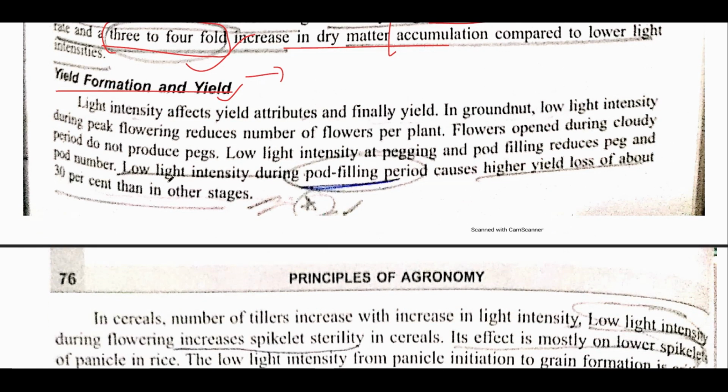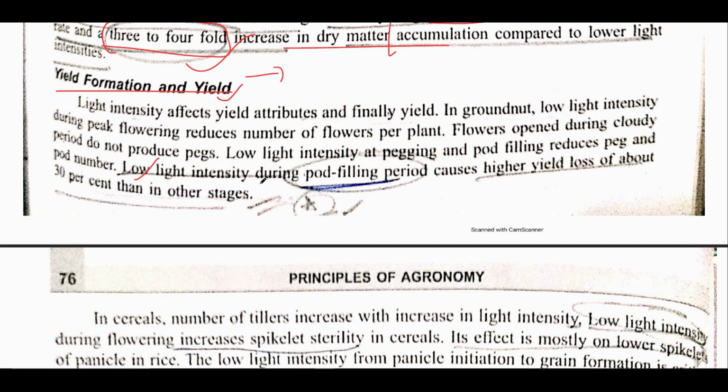The same is being mentioned over here, that lower or higher light intensity during any of these critical stages, may it be any crop. Like for example, if it has been asked in which of the following stages lower light intensity would cause reduction in yield, may it be any crop, the most sensitive stages will be most affected.